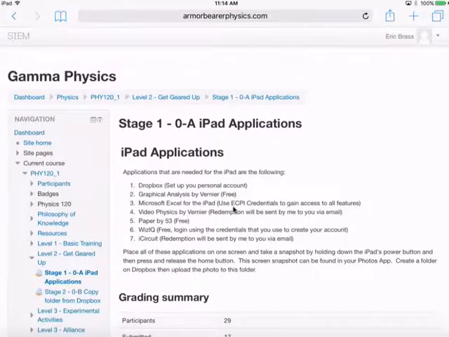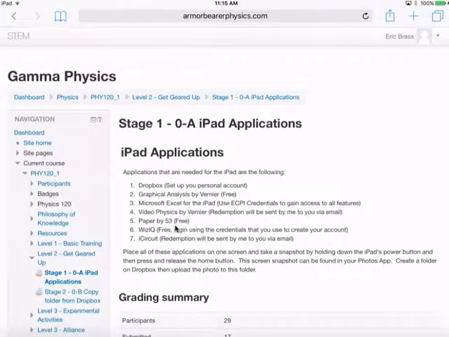Microsoft Excel for the iPad, make sure you download that. Use your ECPI credentials to gain access to all the features. And then you have Video Physics by Veneer. I have to send you a redemption code. So if I haven't sent you a redemption code, just let me know, and I'll do that. But I plan to do that.